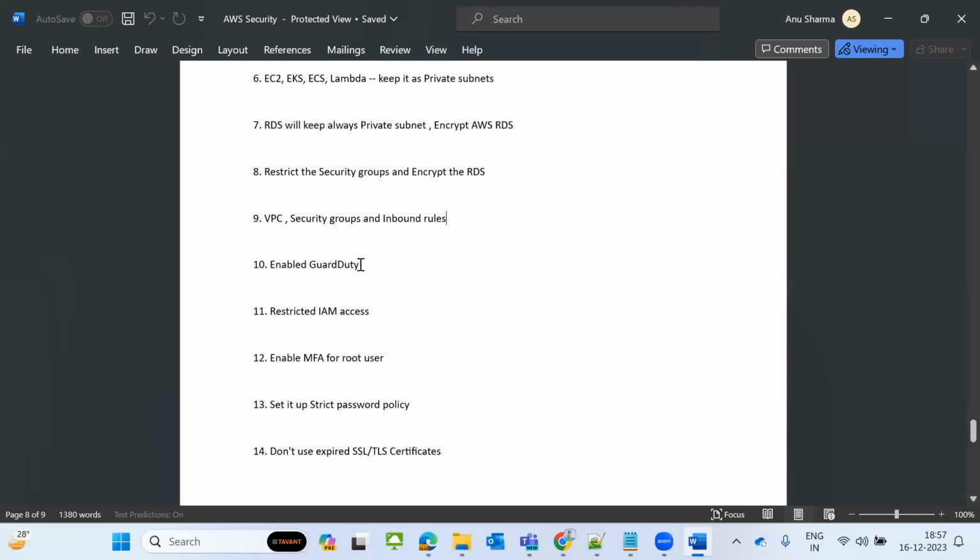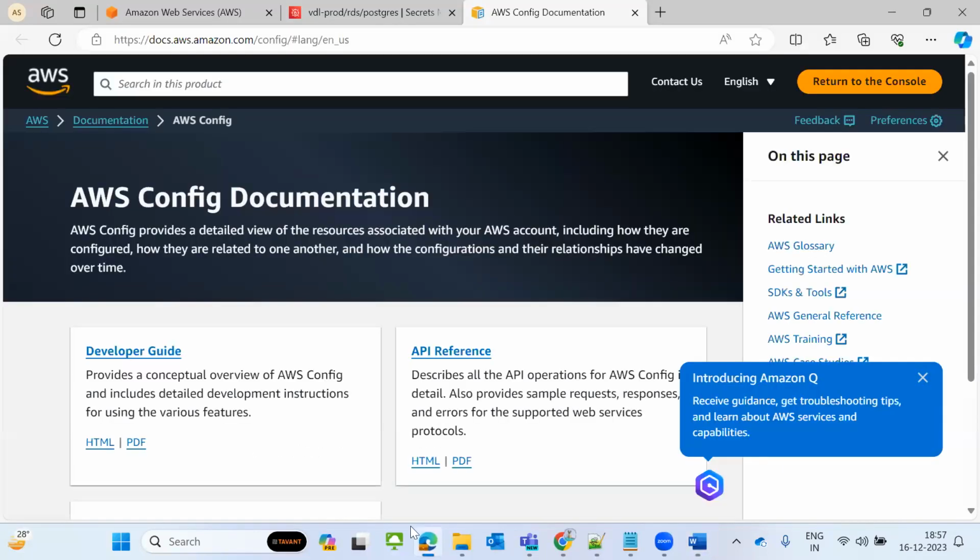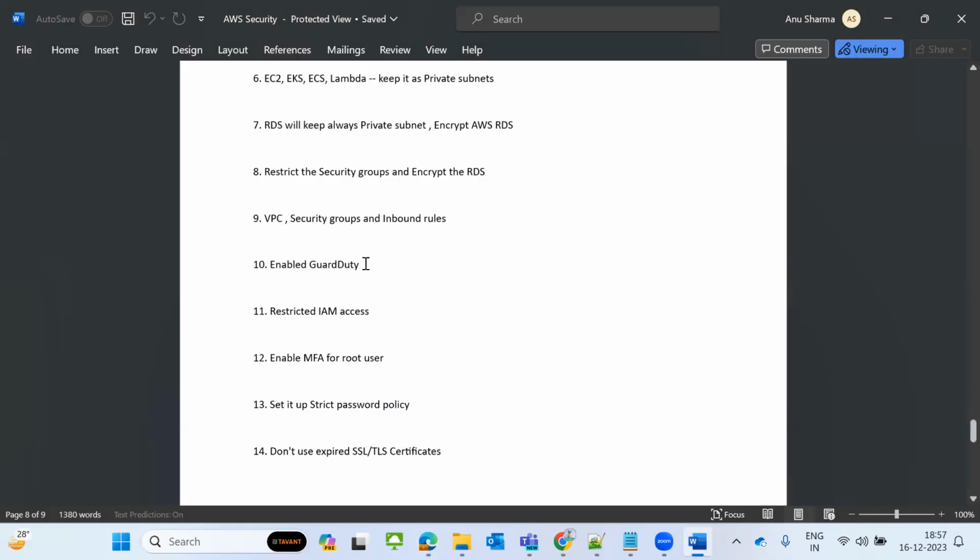So enable GuardDuty. As we discussed, GuardDuty identifies all the security threats and records suspicious IPs. This is called GuardDuty. We already discussed this one. Whichever region your application is running in, for example US East 1, go and enable GuardDuty in US East 1. Once it's enabled, you cannot disable it again.